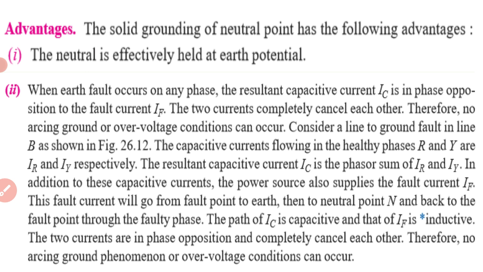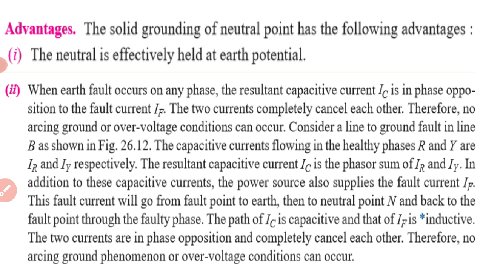The one current we get is the fault current. This fault current goes from the fault point to the earth, then to the neutral point, as I showed in the closed path, and back to the fault point through the faulted phase. The path of IC is capacitive and IF is inductive. I repeat, IC is the capacitive current and the fault current is inductive in nature. The two currents are in phase opposition.